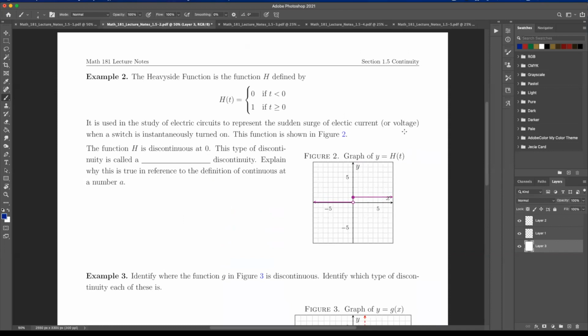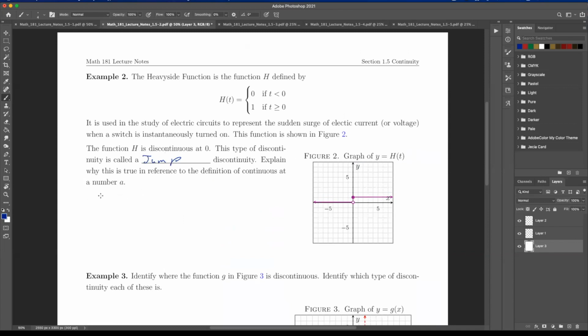It's used in study for lectures. This is common. So here's just real quick, it's just 0 and then turns on to 1. So this function is discontinuous at 0, right? The type of discontinuity, and this one's called a jump. We call this a jump discontinuity.